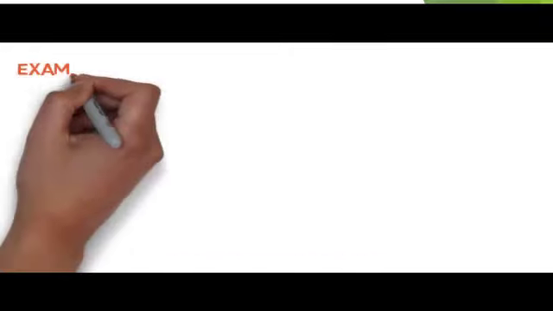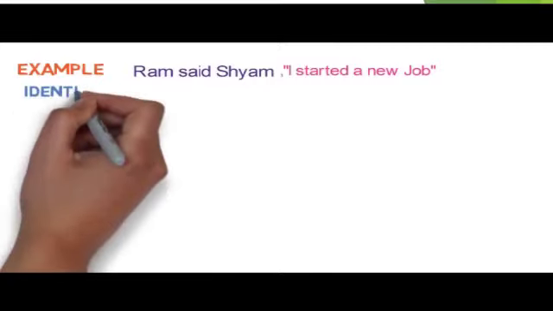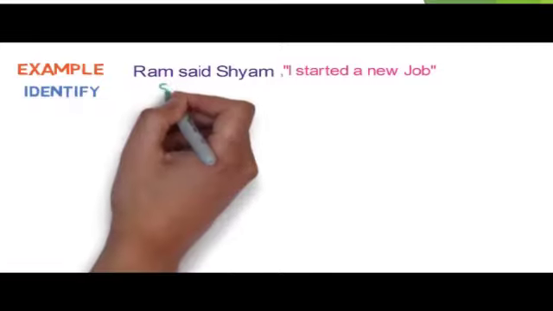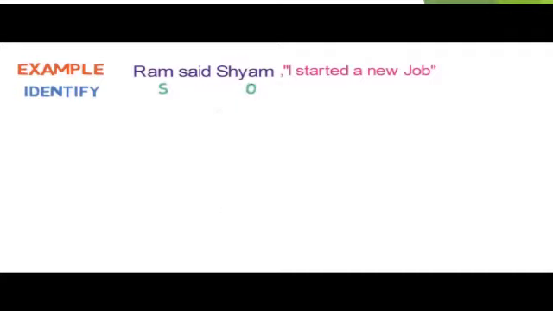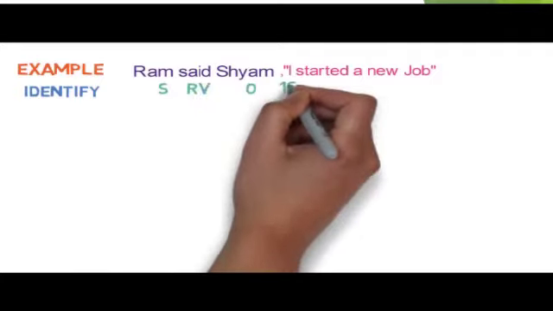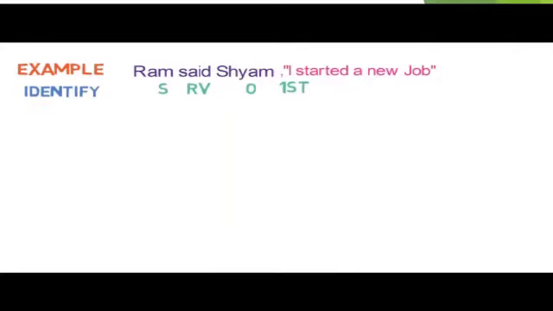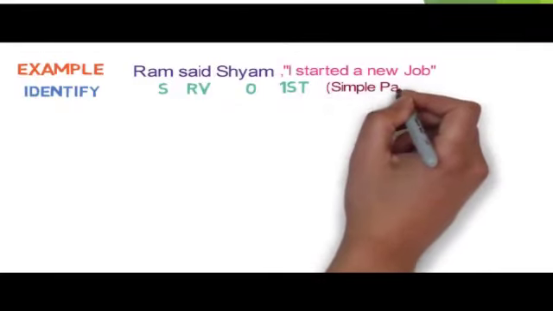Let's look into next example. Ram said to Shyam, I started a new job. First step is of identification. Here Ram is the subject, Shyam is the object and said is the reporting verb. I is the first person in the reported speech and as said is in past form, we need to check the tense of the reported speech. It is in simple past tense.